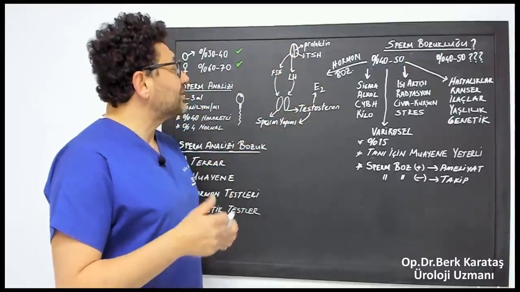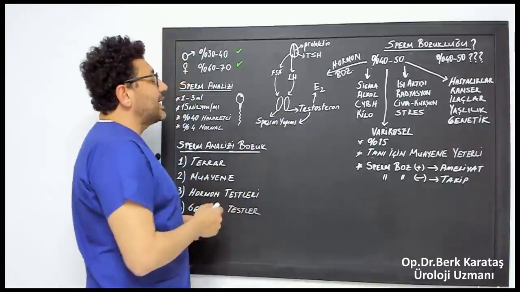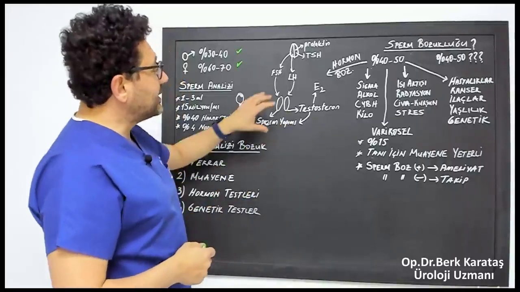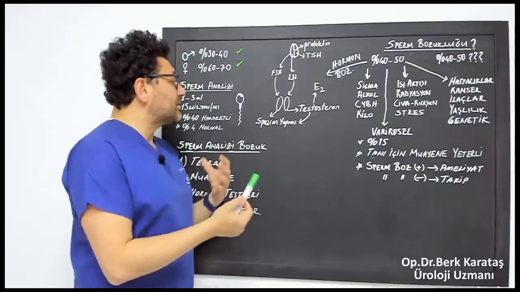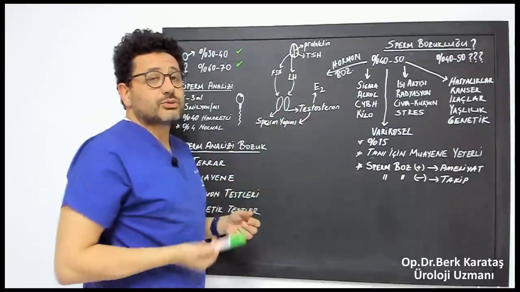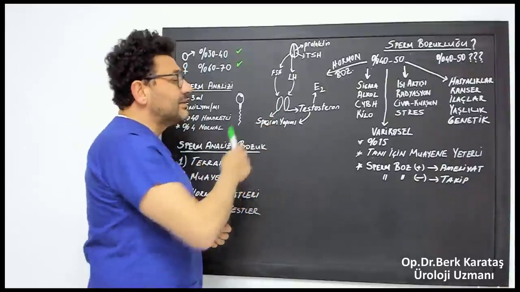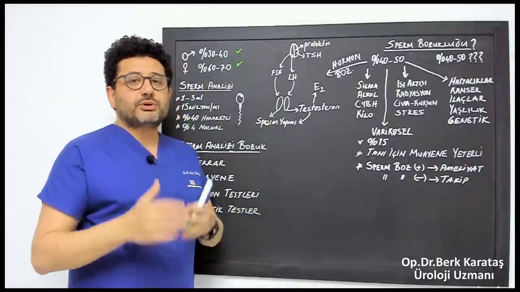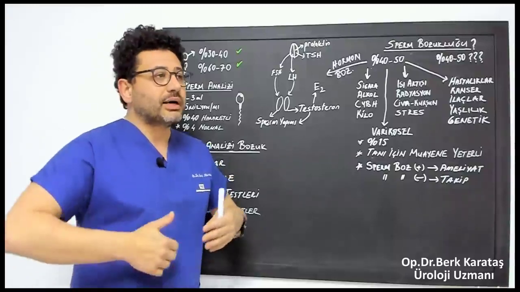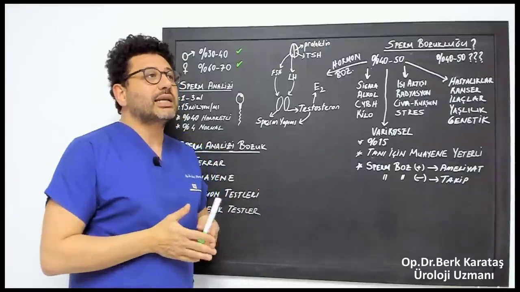Most hormonal disorders originate from the testicles. In other words, in testicular failure, sometimes sperm production stops, but testosterone production continues. Because there are two different cells in the testicle. One group of cells makes sperm, and another group of cells makes testosterone. The production of testosterone varies.